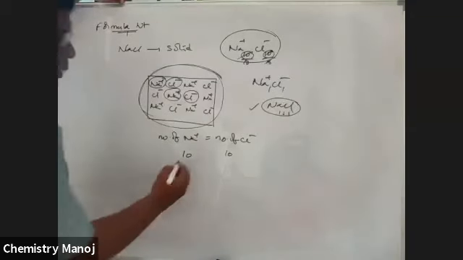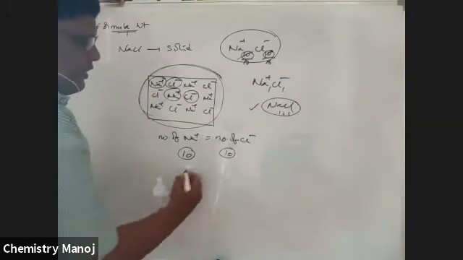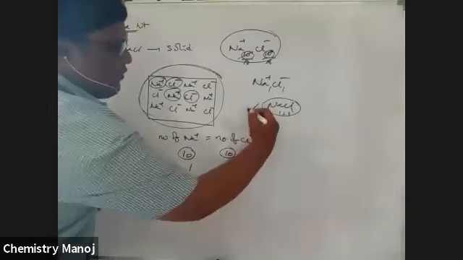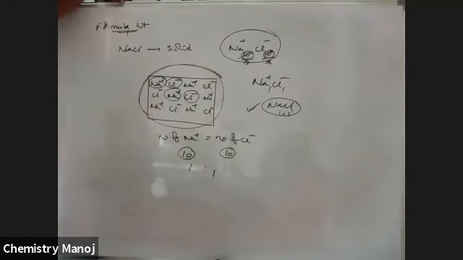So here, number of Na+ ions is 10, number of Cl- ions is 10. So the simple ratio is 1:1. That is, the final formula is given as NaCl.